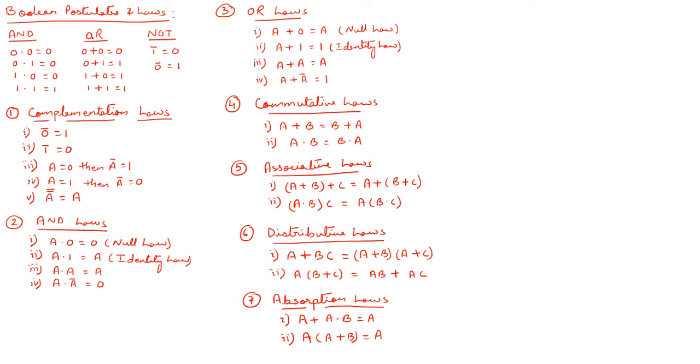Similarly for the OR operation, 0 plus 0 is 0, 0 plus 1 is 1, 1 plus 0 is 1, 1 plus 1 equals 1. For the NOT or invert operation, 1 complement equals 0 and 0 complement equals 1. This dash means complement, or I can put a bar.